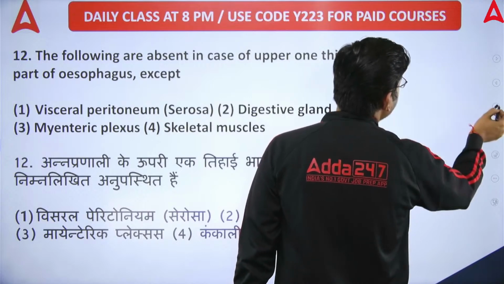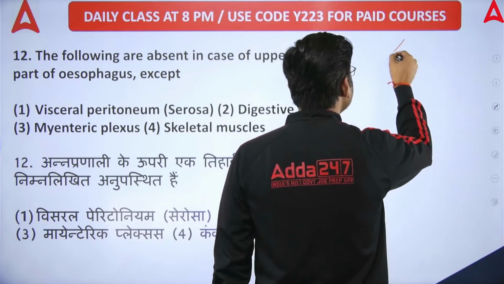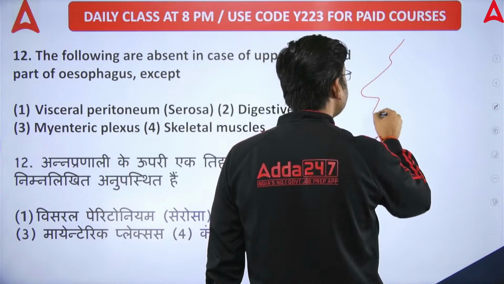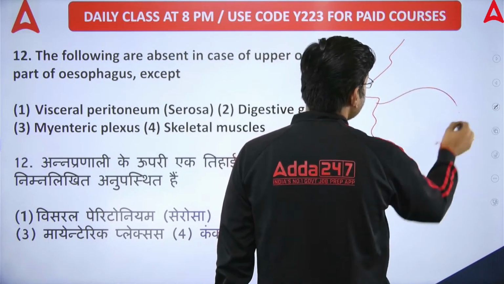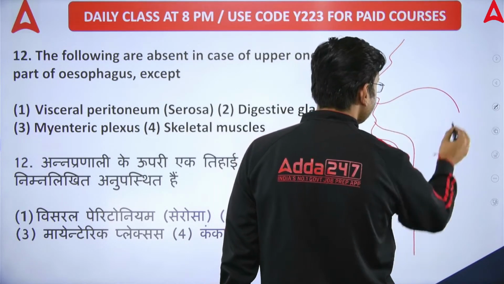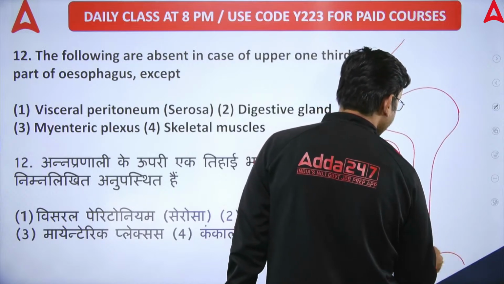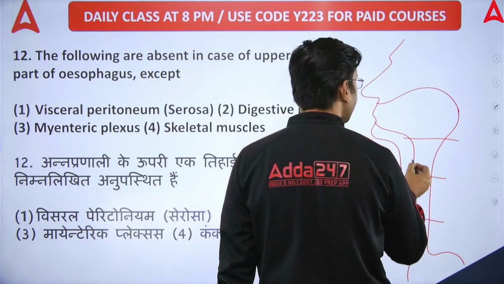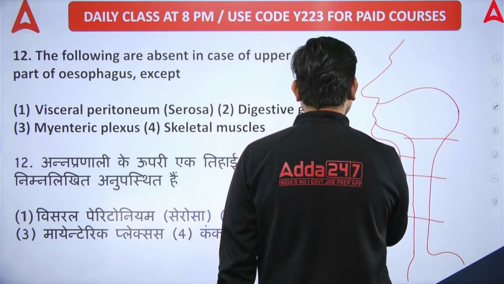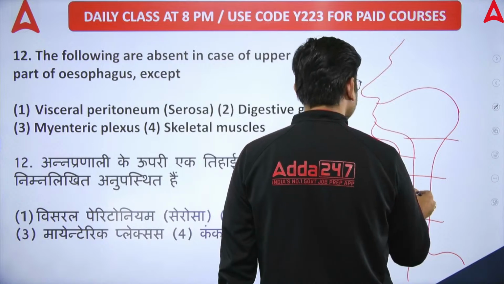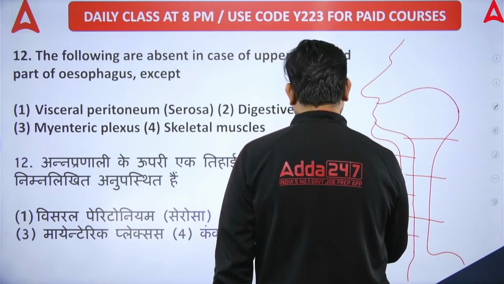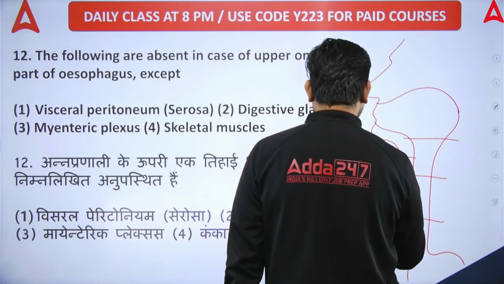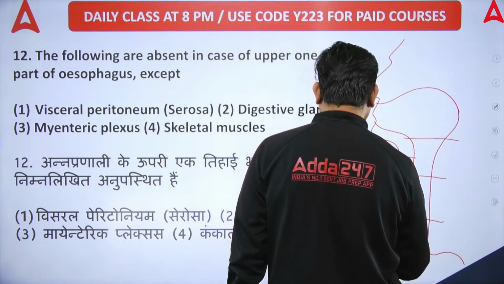Very bad picture of a man. Let me draw it once. This is a person. This is the buccal cavity, and this is the esophagus, which is connected to the stomach, right? The upper 1/3 part is called the cervical part. The middle and the lower part are called the thoracic and abdominal part. So this is the thoracic part and this is the abdominal part.